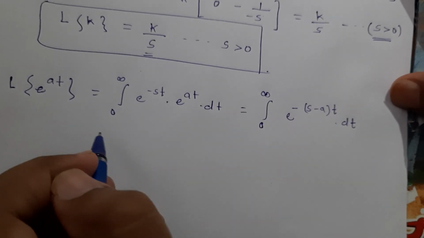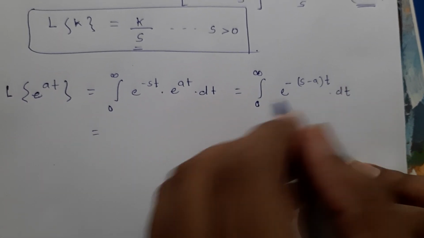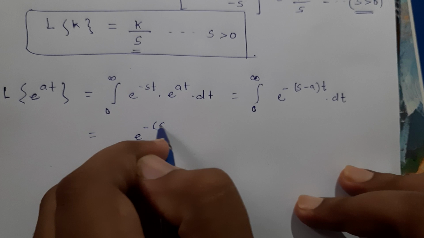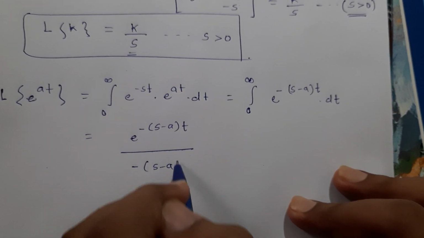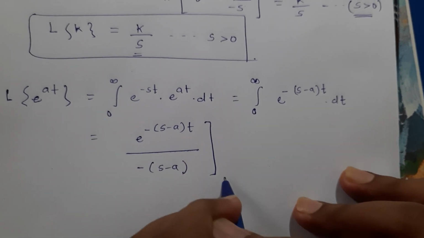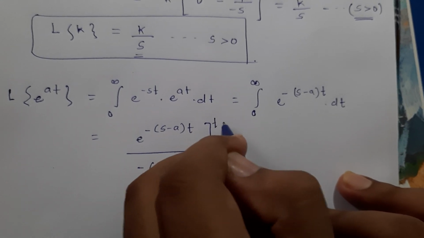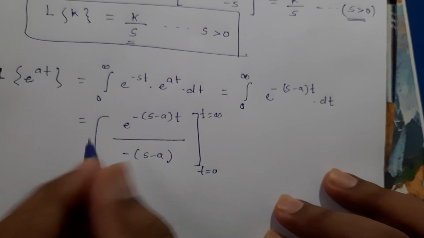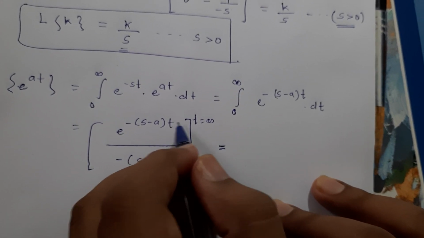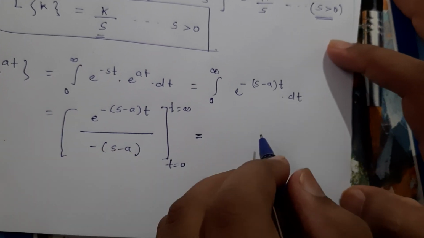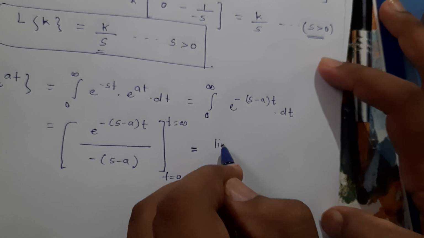isn't it? So the integration of e raised to some constant times t will give me e raised to the same constant times t whole divided by the same constant. Again, I have to apply limits on t. I have to put the value of t equal to 0 to t equal to infinity. And when I do that, I cannot virtually put t equal to infinity straight away into any function. So that is why, as in the previous case, we will have to take limit t tending to infinity.